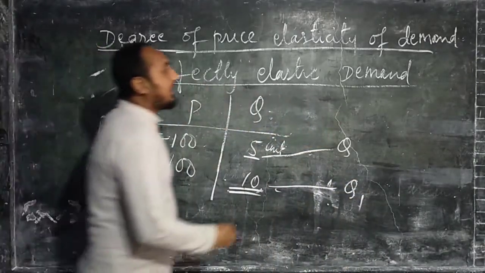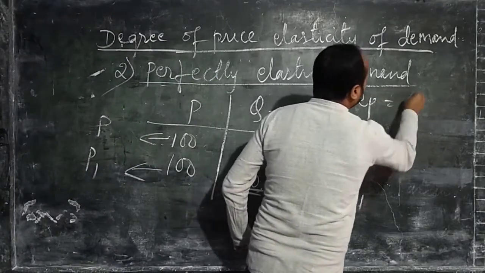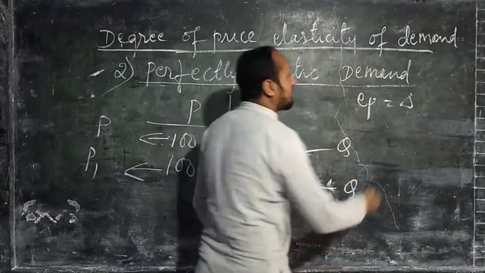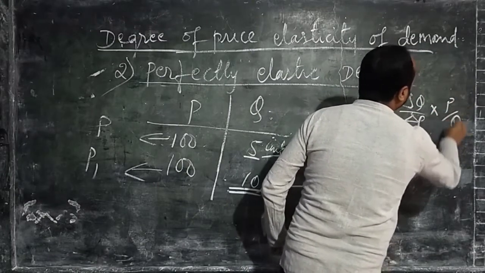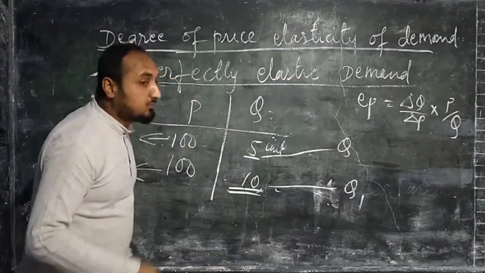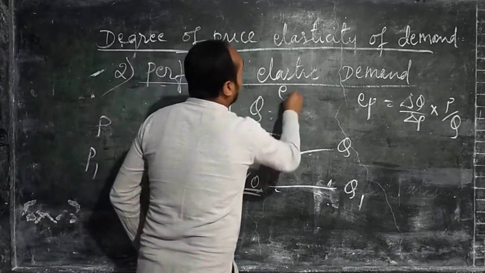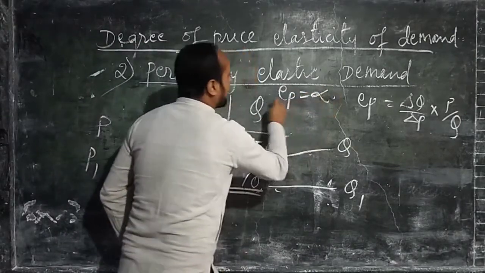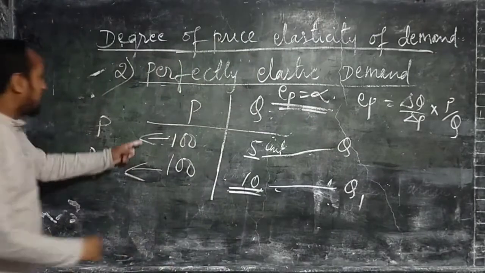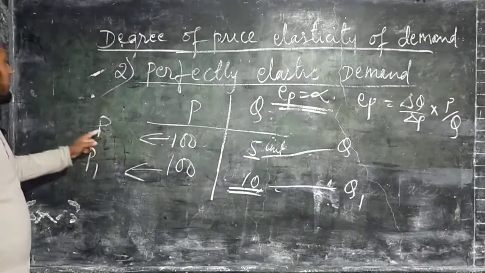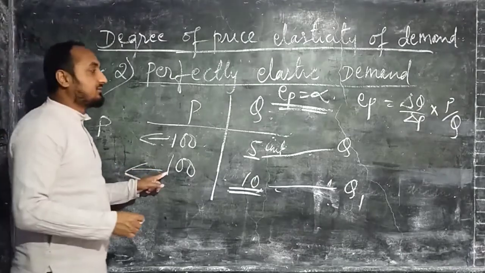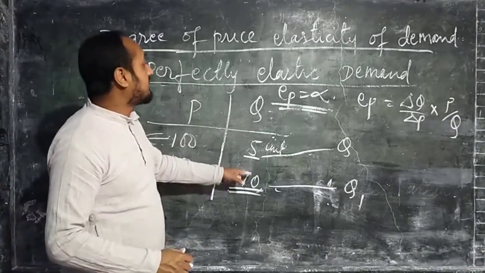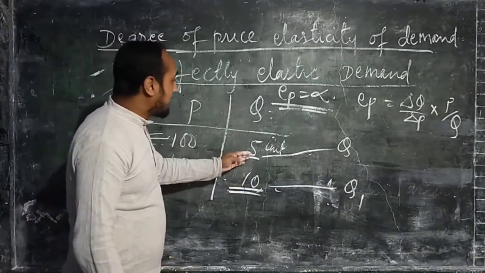Now we know that EP, that is price elasticity of demand, equals del Q by del P into P by Q. Now we are going to prove that the EP value will be equal to infinite. For this proof I am using this data: P as 100, P1 also 100, because here the price of the commodity is remaining the same, but the quantity demanded is changing from 5 to 10 units.